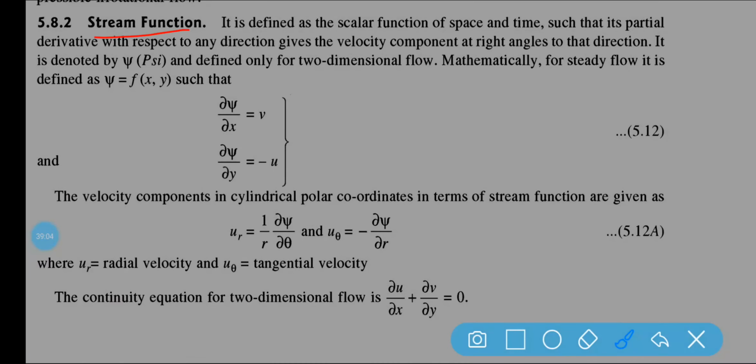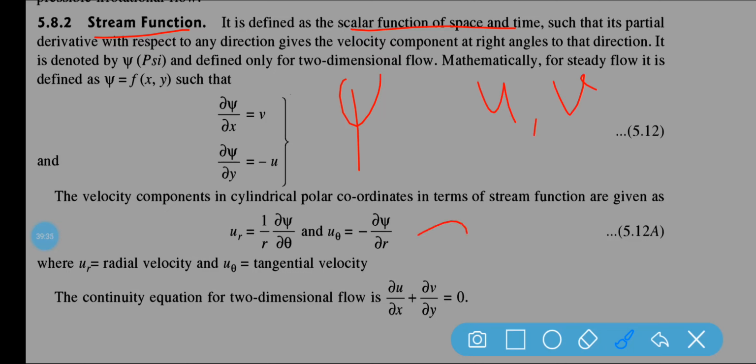Now stream function is very important. What do you mean by stream function? It is basically defined as the scalar function of space and time, and it is denoted by psi, such that the partial derivative with respect to any direction gives the velocity component at the right angle to that direction. So basically u and v, the velocity components.